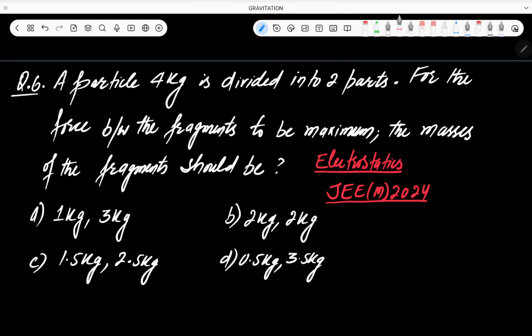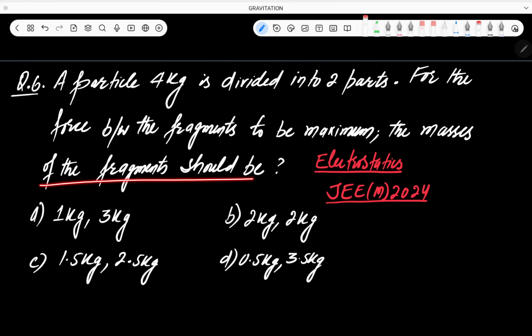Either it will be 2024 or 2025. But this question has been asked, I am sure about that. Okay, तो ये जो पार्टिकल है इसका मास क्या है, that is 4 kg, is divided into two parts for the force between the fragments to be maximum, which is important here.